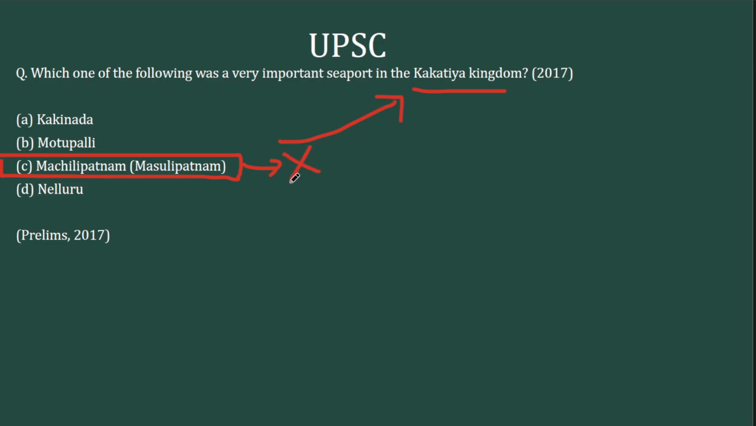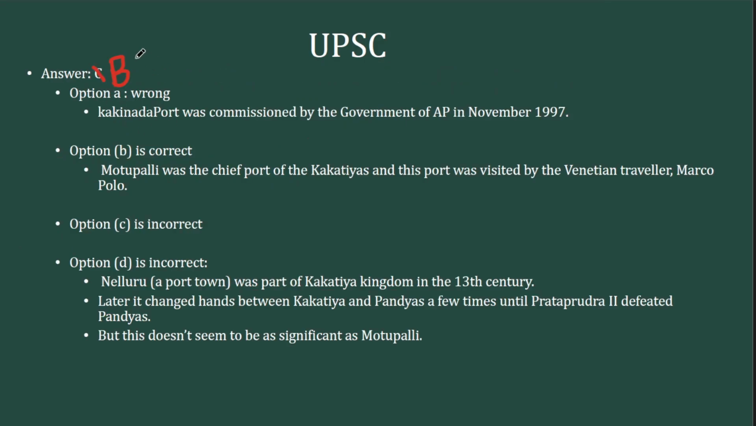So this is wrong. Then Kakinada is a port in Andhra region, but it is a modern port commissioned by the Government of India and not belonging to the Kakatiyas. So this again is wrong. Then you have 2, Motupalli and Nellore. In fact, both are Kakatiya ports, but this was the most important. See the term here, it says very important seaport. That's why we can eliminate Nellore and take Motupalli as the right answer. The right answer here is option B, Motupalli port. This is in fact the port that was visited by Venetian traveler Marco Polo.